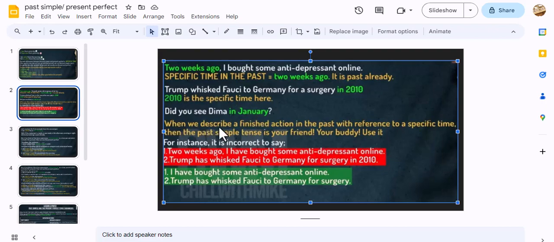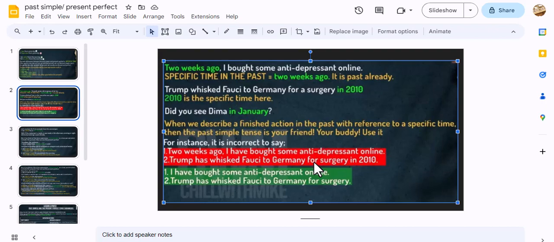But we have here these two contents. Let's read it. When we describe a finished action in the past with a reference to a specific time, then the past simple tense is your friend. This explains more of my talk. So for instance, we have here two examples, and let's see why I highlighted them in red.